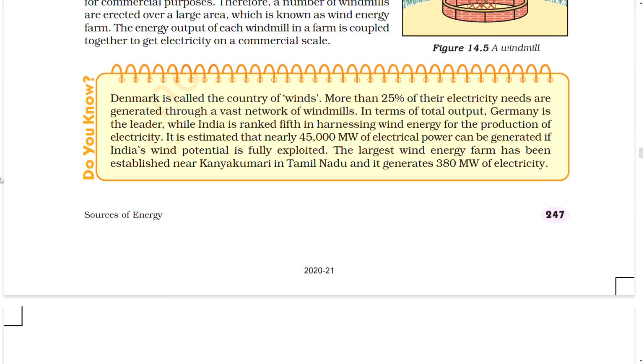Do you know? Denmark is called the country of winds. More than 25% of their electricity needs are generated through a vast network of windmills.